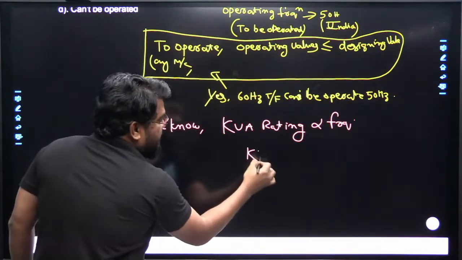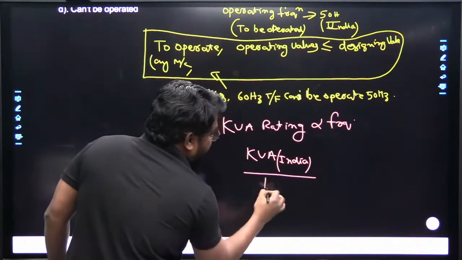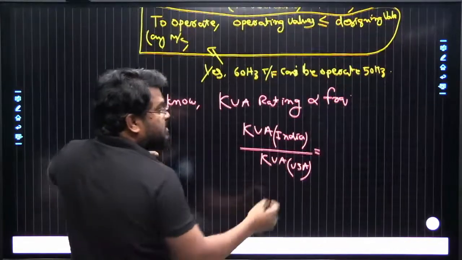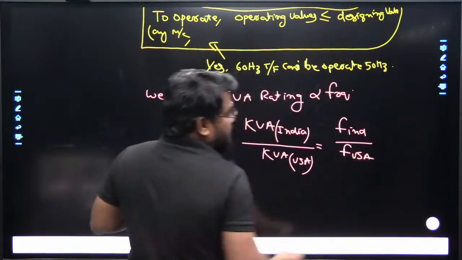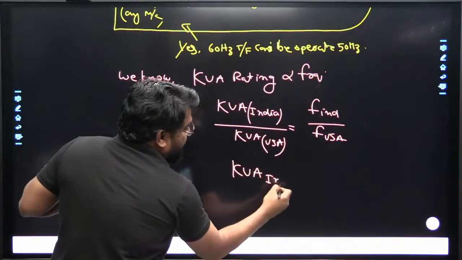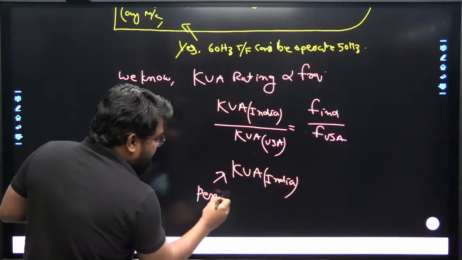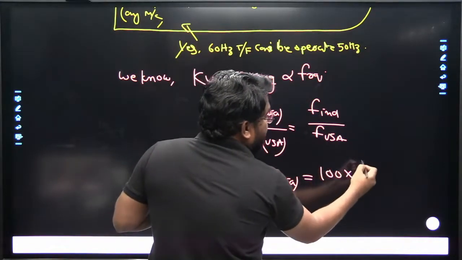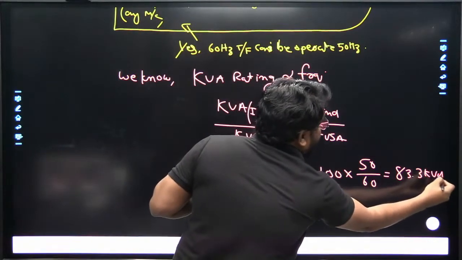So kVA rating in India divided by kVA rating in the USA is equal to frequency in India divided by frequency in the USA. Simplifying, the permissible kVA rating in India is equal to 100 into 50 by 60, which is 83.3 kVA rating.